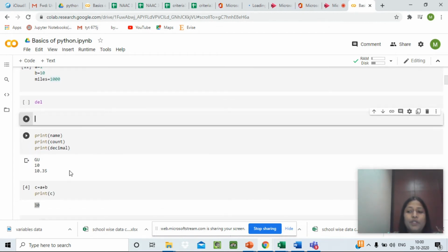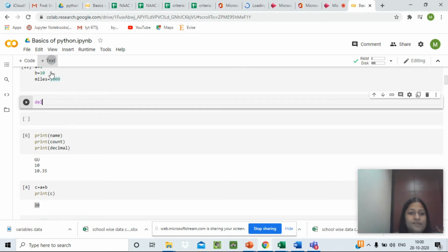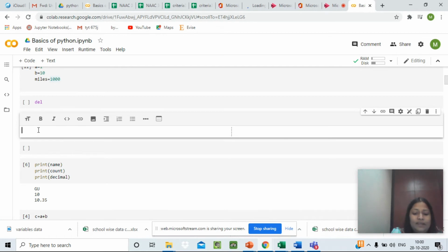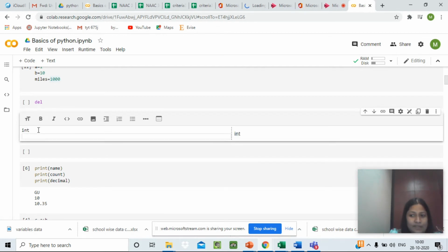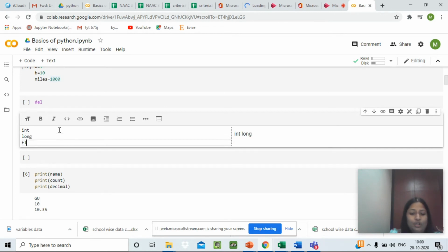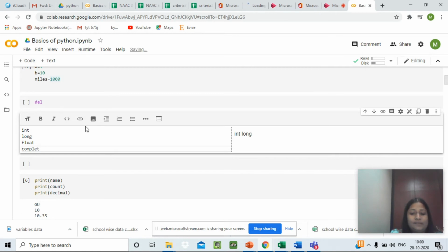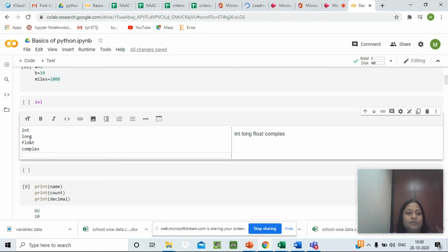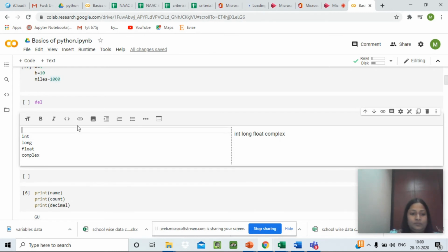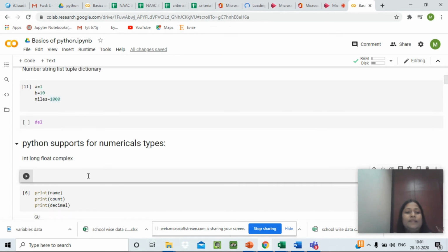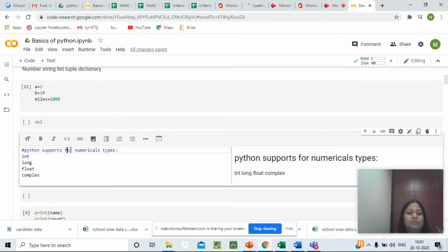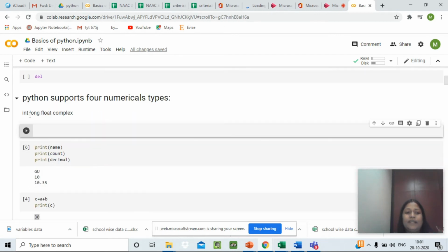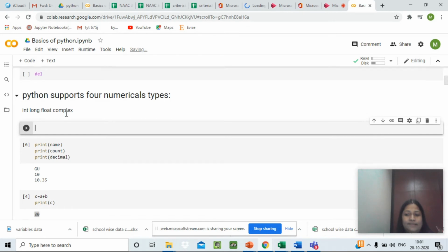Python supports 4 different numerical data types. Let's see what those are. It can be int, long, float and complex.